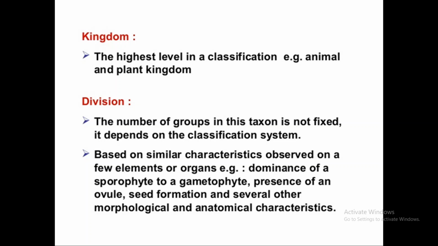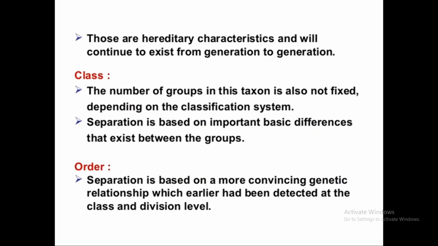There are several morphological and anatomical characters to explain the division. Hereditary characters continue to exist from generation to generation. They are called plastic characters, and plastic characters are also characteristic features of a division.